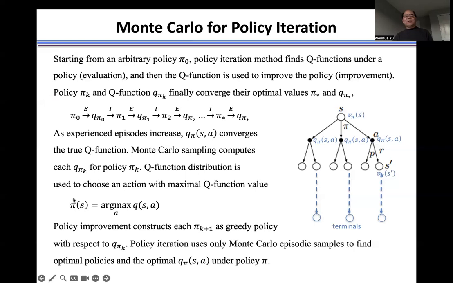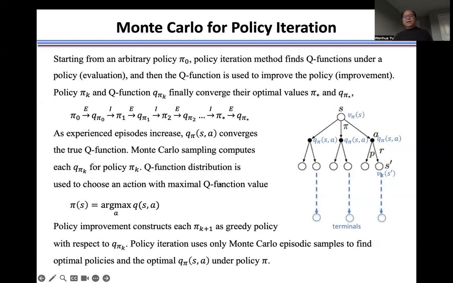We use this policy in the policy evaluation. We use the Monte Carlo sampling again to calculate the Q distribution. And repeat this procedure until we get the convergent result, the optimal policy and optimal action state value function Q and the policy pi.